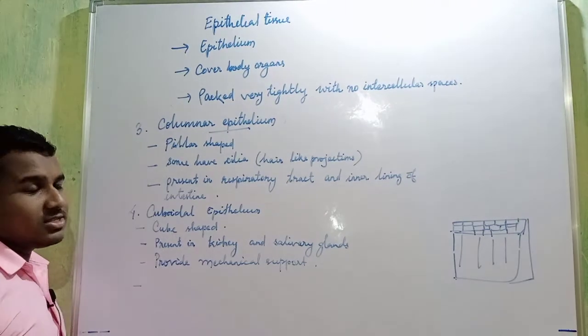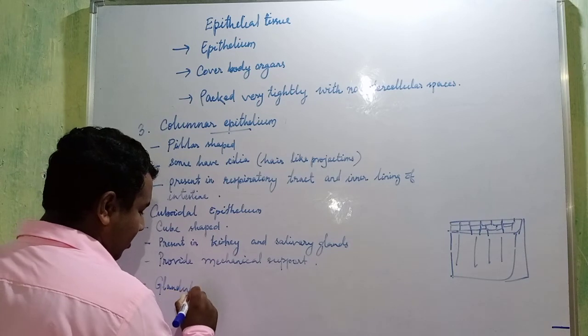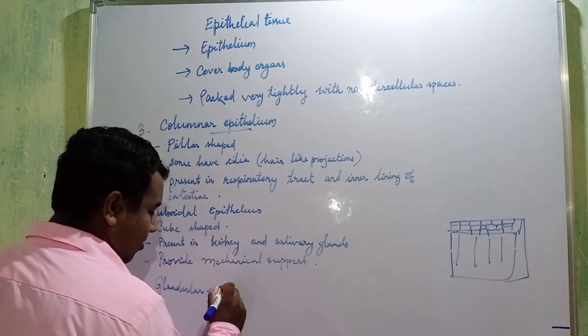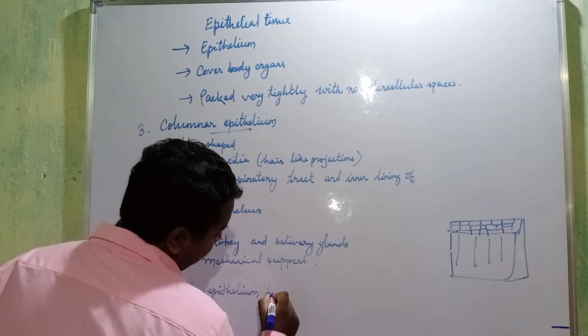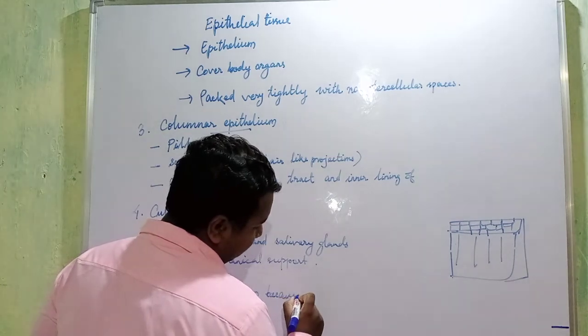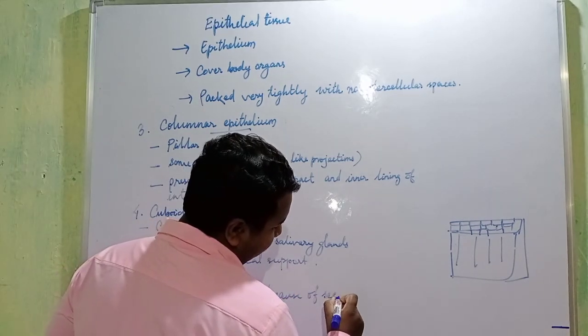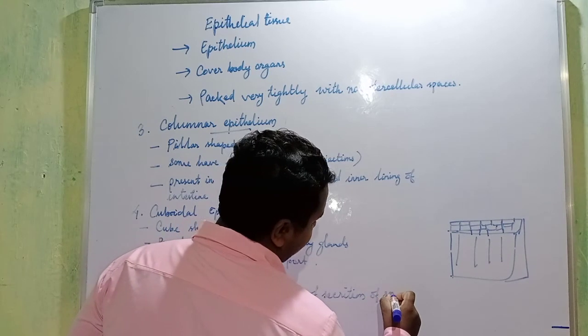So they are called as glandular epithelium, because of secretion of some substances.